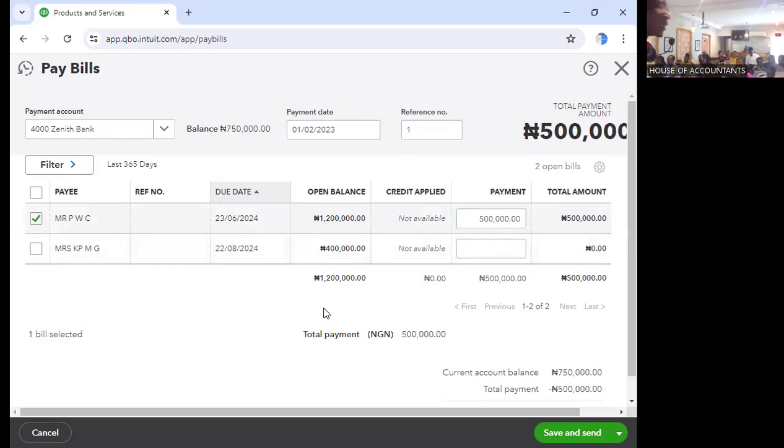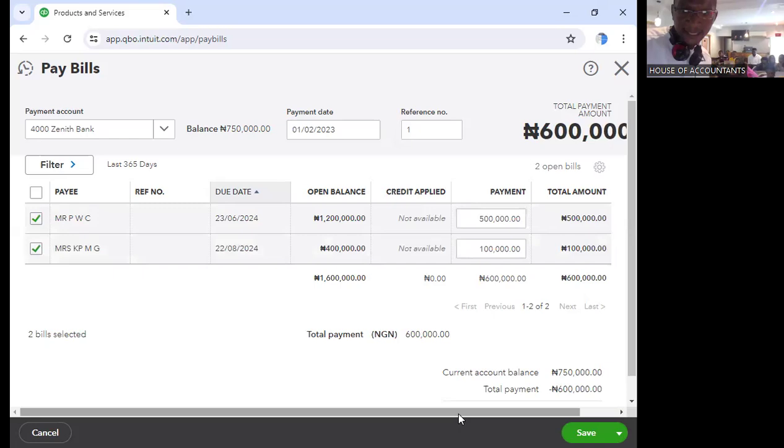Are we good? Then we also paid 200. Or let's say we paid just 100 from here. So the total amount we are paying from here is how much? 600,000. So our balance will be 150 in Zenith Bank. So click save and new.